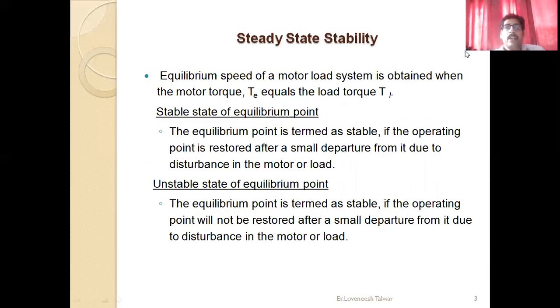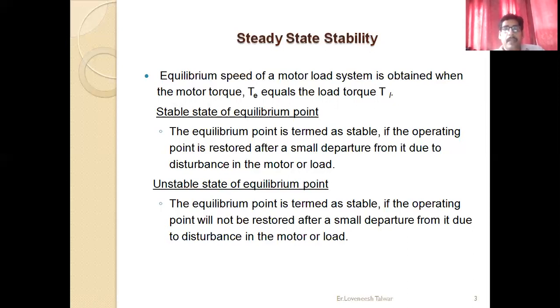Coming to the next part, that is steady state stability. Again, before discussing the hoist mechanism, we are discussing what we mean by steady state stability. Every system falls into three main categories: a system may be stable, unstable, or marginally stable.